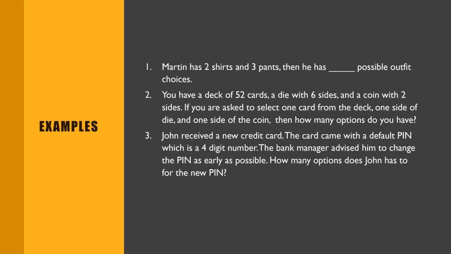If you are asked to select one card from the deck, one side of a die, and one side of a coin, how many options do you have? You have 52 choices for the first, the deck of cards, 6 options from the die, and 2 from the last one. So how many do you have in total?